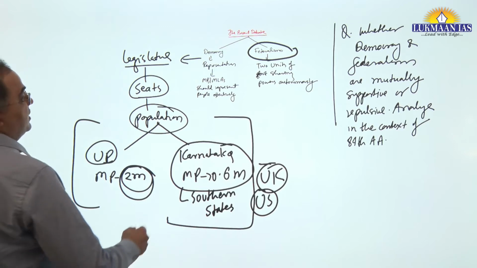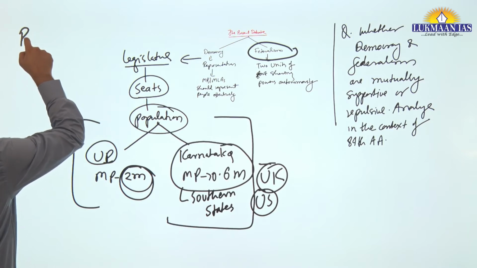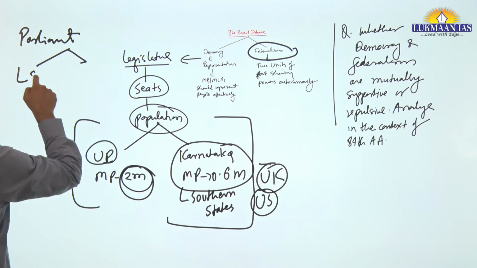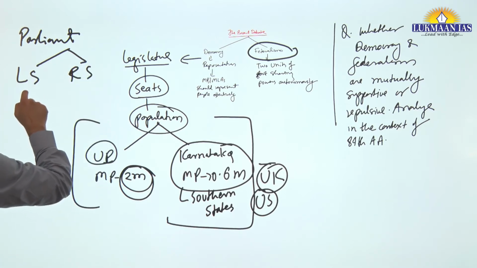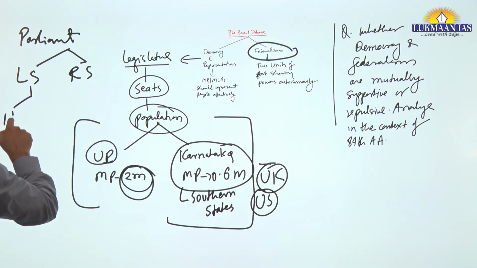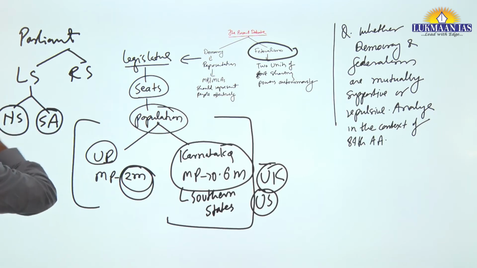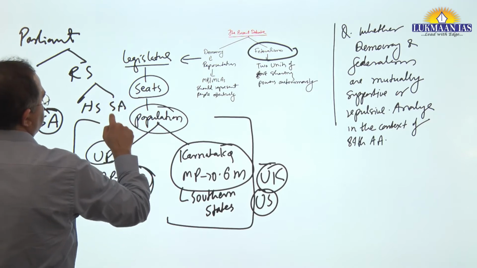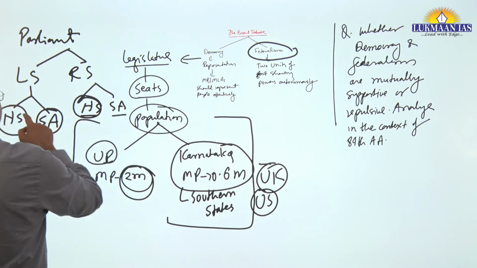Let me explain a bit more elaborately. In Parliament, Lok Sabha and Rajya Sabha, the states have representation, northern states and southern states. Already northern states have an edge.